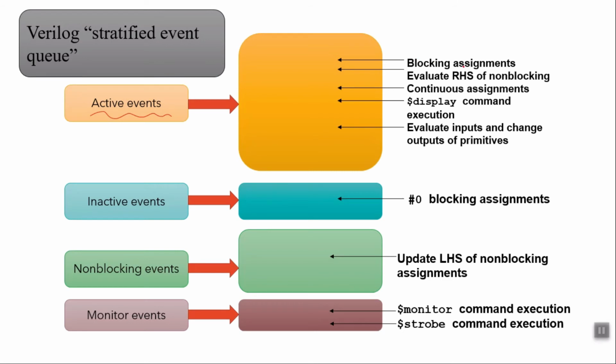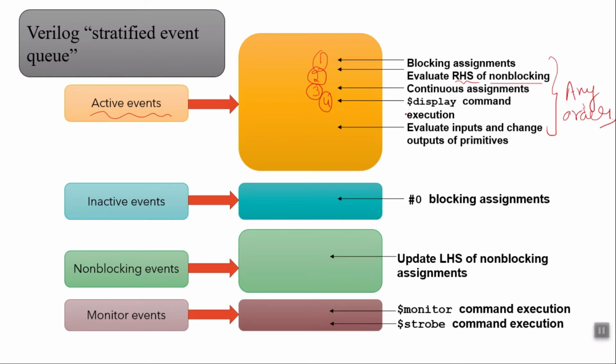In the active event, all the blocking assignment statements will be performed, like the evaluation and the assignment of the blocking statement will happen in the active region. Also the right hand side of the non-blocking assignment statement will be evaluated and stored internally, and all our continuous assignment statements will perform. Our display statement will execute. All those events can happen in any order, so they can perform out of order, only in the active event region.